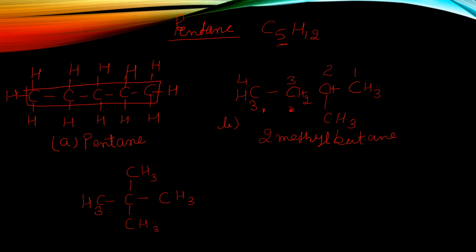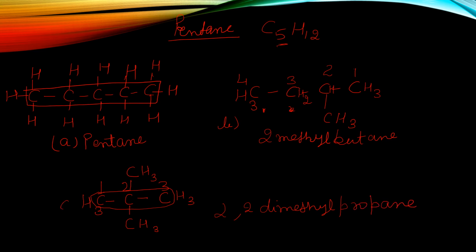So what will the name be now? We will give numbering. You can give numbering from any side because the substituents are at the second position from both sides. So the name of this compound will be 2,2, because at the 2 position 2 substituents are present and the chain is only 3 carbon atoms. So 2,2 substituents, then dimethyl, 3 carbon, that is prop, and single bond ane.